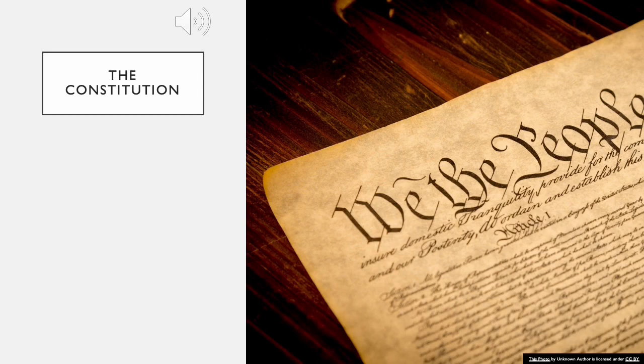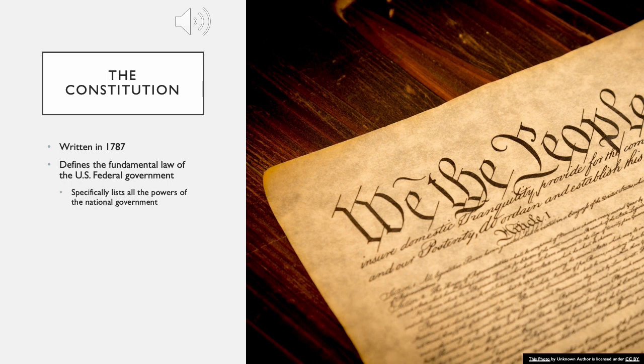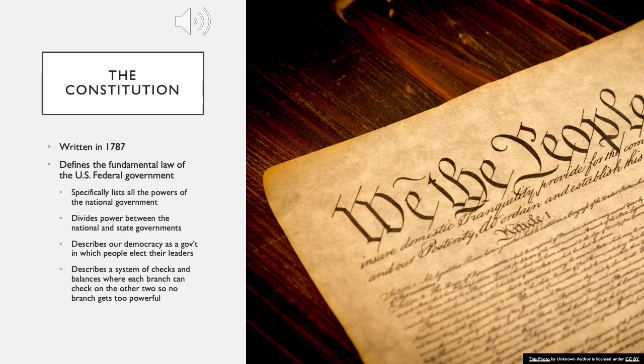Let's start with the Constitution. The Constitution was written in 1787. It defines the fundamental law of the U.S. federal government. It specifically lists all the powers of the national government, divides power between the national and state governments, describes our democracy as a government in which people elect their leaders, and it describes a system of checks and balances where each branch can check on the other two, so no branch gets too powerful.